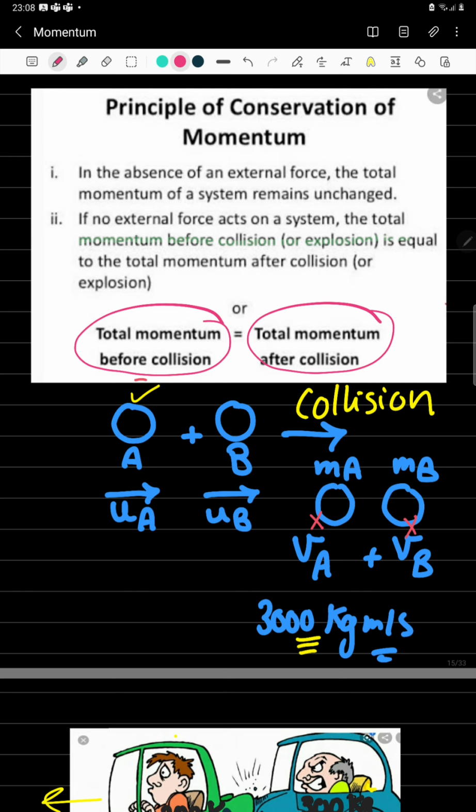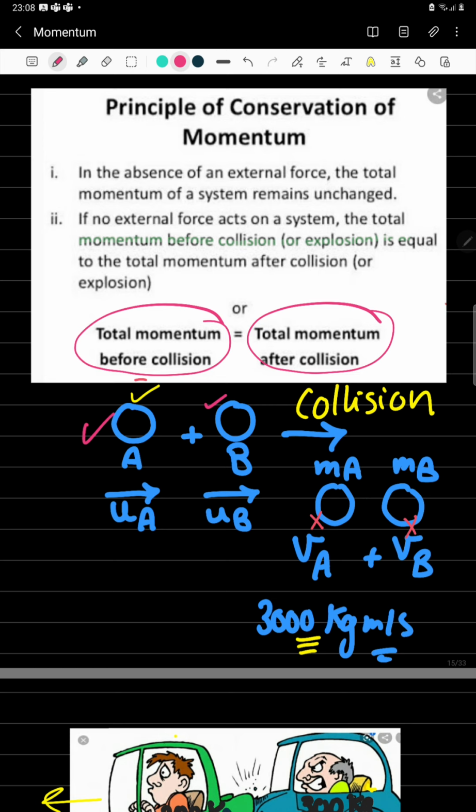So if I have two objects, A and B, and they were moving, after collision, maybe A has accelerated and B has decelerated, maybe A has stopped and B has continued moving.